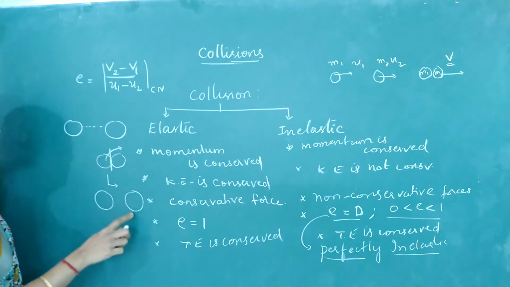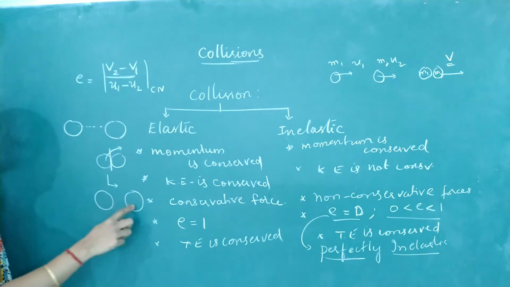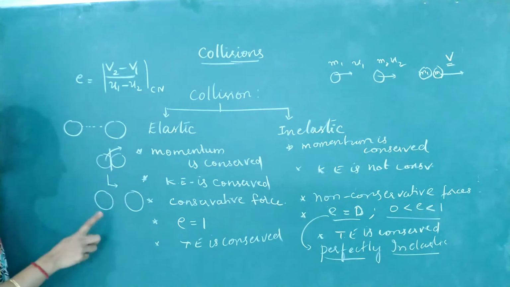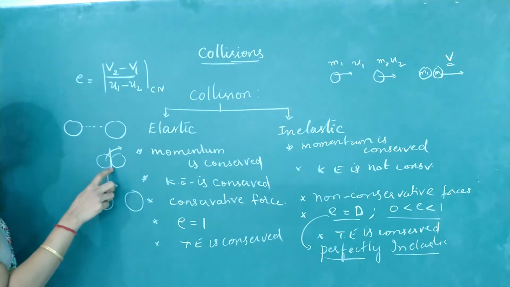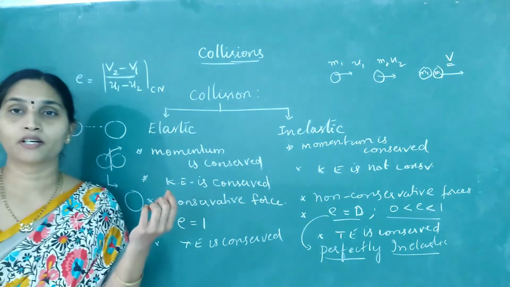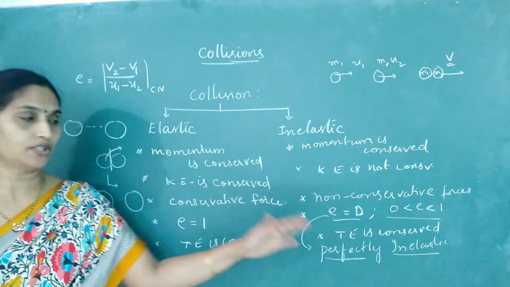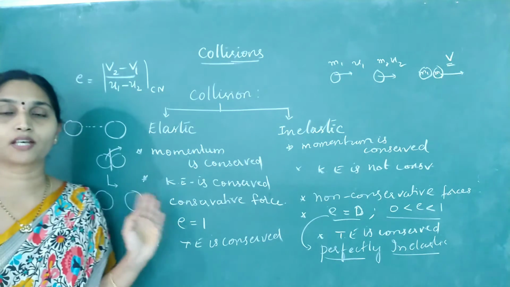Again, they come back to their original shape and size. So there is no change in shape and size before and after collision. But during the collision, there may be some small deformation for a small interval of time, during the time of impact. Whereas in inelastic collision, it is not necessary that they should have the same shape and size.